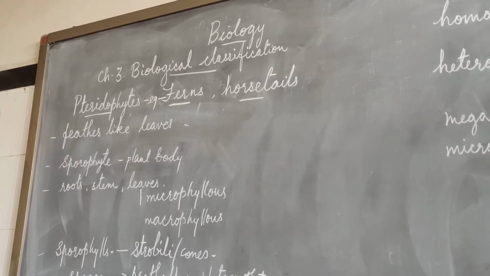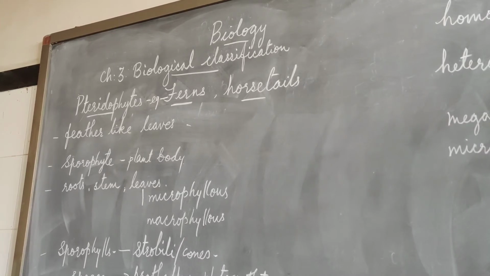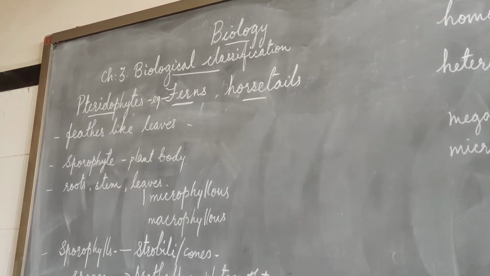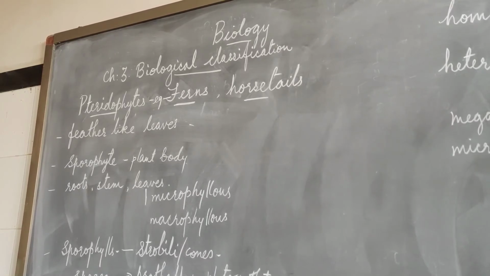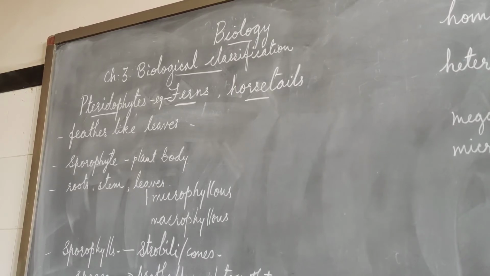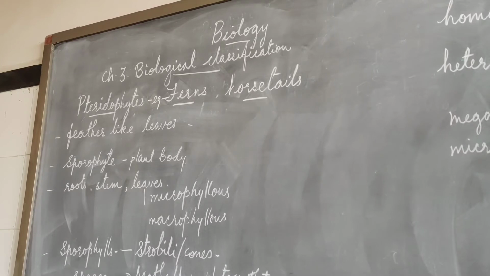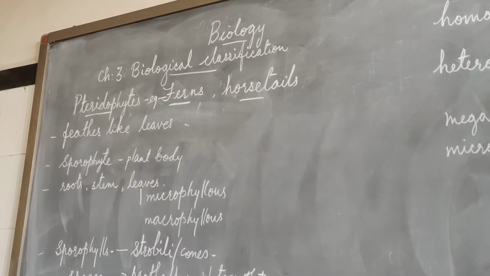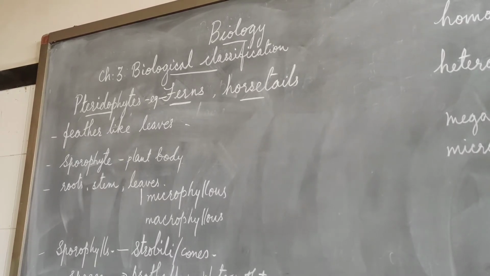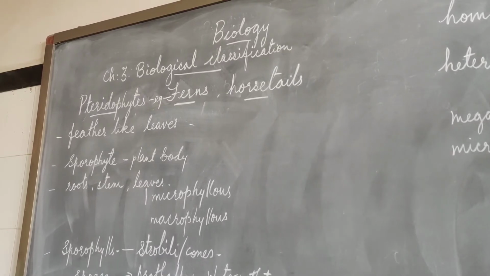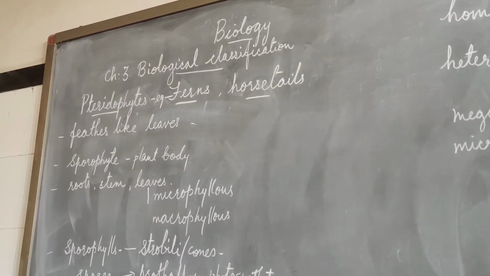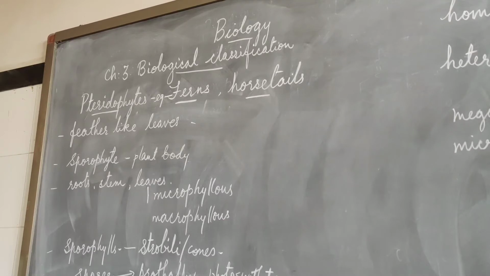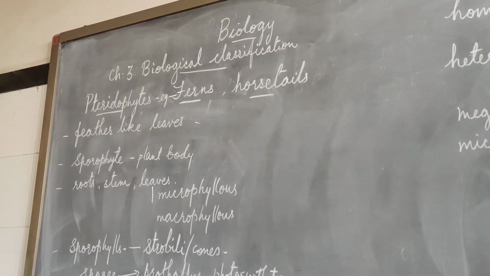Among small microphyllous plants, Lycopodium is an example. Among macrophyllous plants, Pteris or Pteridium are examples. In the ferns, you will find feather-like leaves of bigger ferns, which are normally grown in gardens as ornamental plants also. Now, all the vegetative parts of the plant possess vascular tissue. The xylem and the phloem are seen from this group onwards in the plant kingdom, organized into xylem groups and phloem groups as stele.